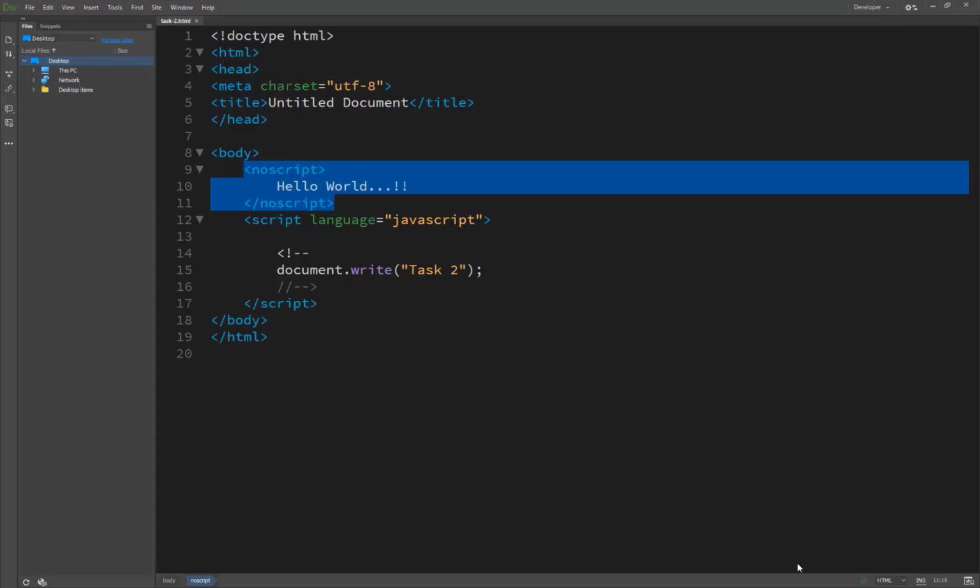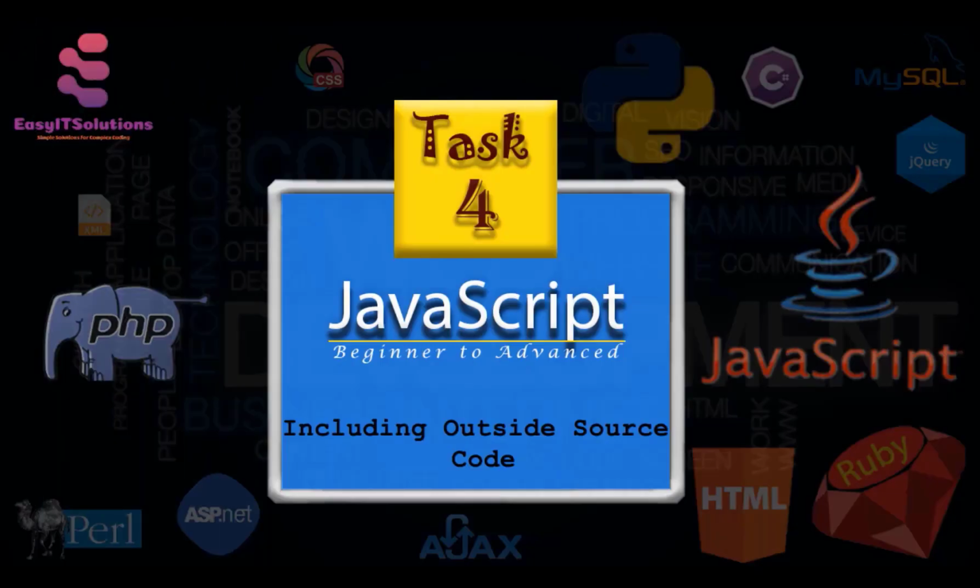So this is the technique, and this is the part of our task 3. So we are basically completing parts 1, 2 and 3. The noscript tag provides alternatives to your JavaScript code. This is the alternative to JavaScript: noscript is for those browsers which do not support JavaScript code.